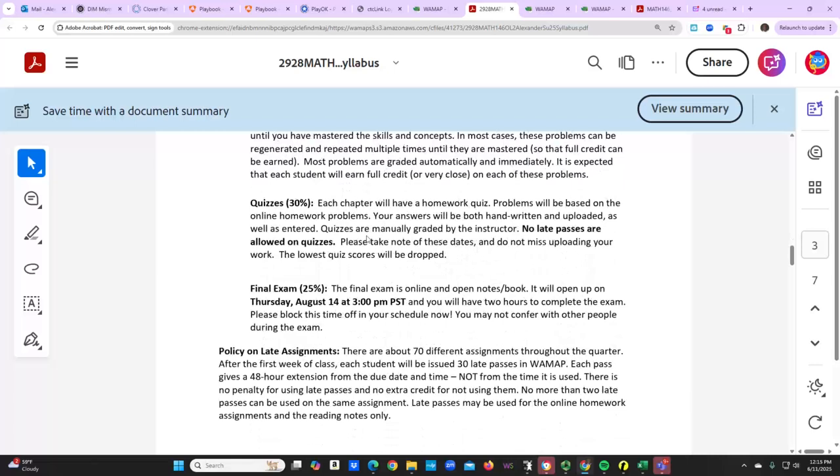Quizzes are going to be 30% of your overall grade. There will be a quiz for every chapter in the book, with the exception of chapter 10, as that information will be on our final. So you see this in bold. No late passes are allowed on quizzes.